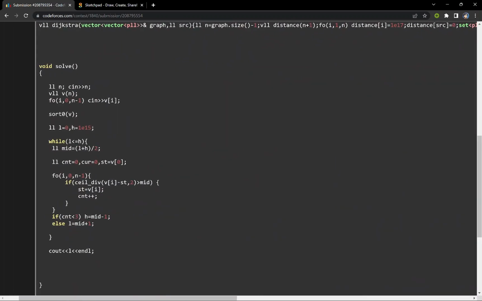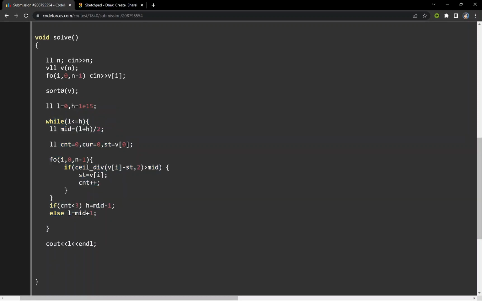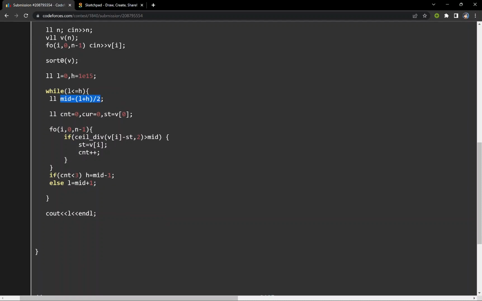I have taken an input and sorted the vector and initialized two variables, l is equal to 0 and h is equal to the maximum value, and I am using a while loop. For mid, I calculate the midpoint and initialize a variable count which will denote how many subarrays we have found, and I denote the starting value as the first, and then I iterate through the array and find at which particular value mid can't be formed. If the ceil of (current minus starting) by 2 is greater than mid, then we can't form a subarray at this point having maximum waiting time of mid.